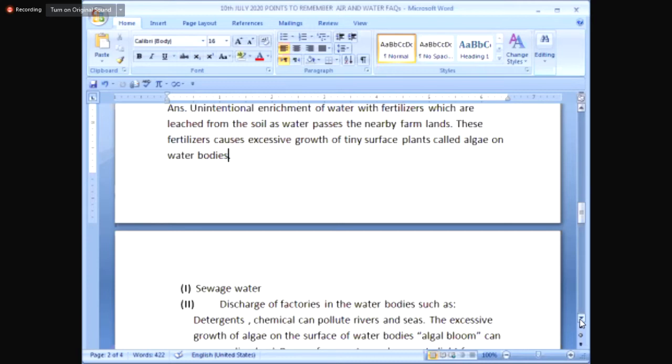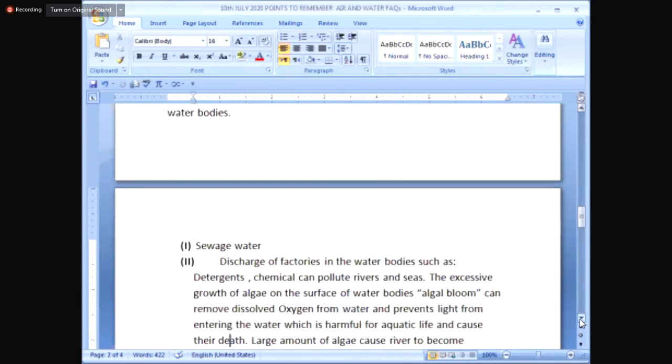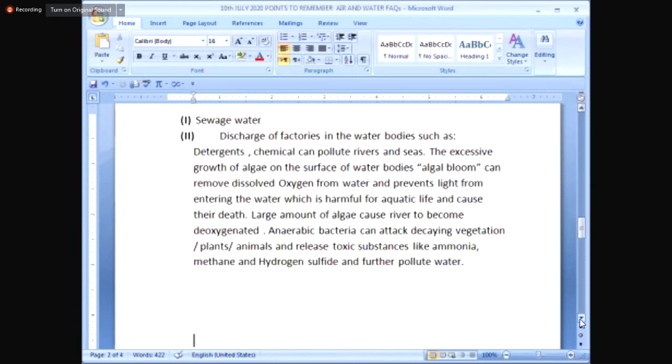The second factor is sewage water. You know, sometimes sewage water is finally drained from the cities' storm areas to water bodies like nearby rivers or canals or lakes. Third factor is discharge of factories in water bodies.